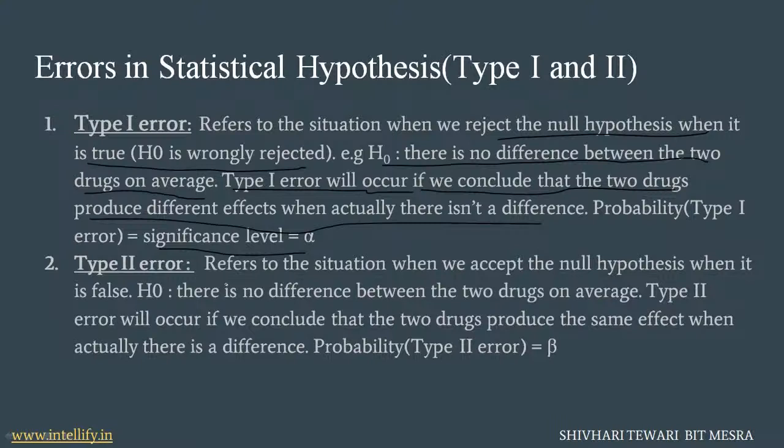What are type 2 errors? I told you earlier what a type 2 error is. A type 2 error occurs basically if we select the null hypothesis as true and we use the word accepted; in that case the error that occurs is called a type 2 error. That is, concluding there is no difference between the two drugs on an average when there is one. That means we have accepted the null hypothesis when it was a false hypothesis. Here the probability of type 2 error is shown as beta.